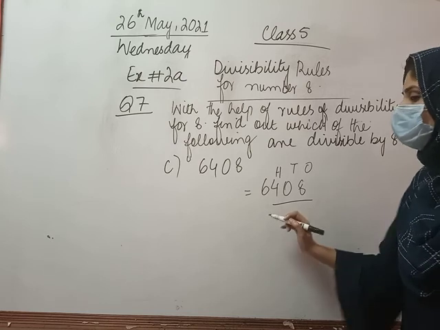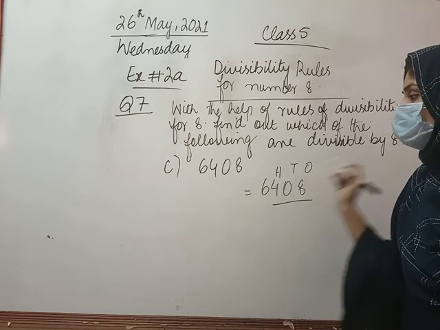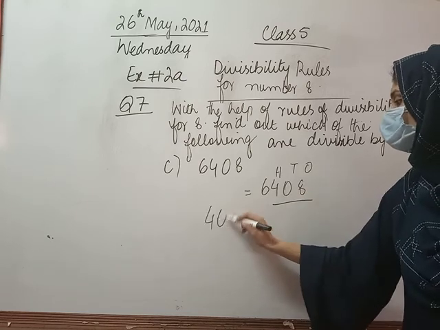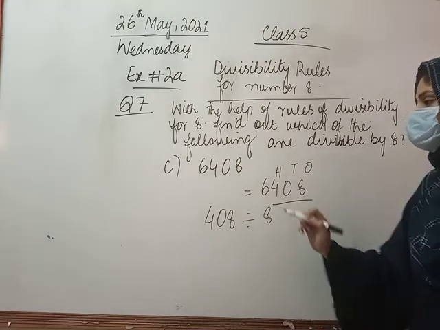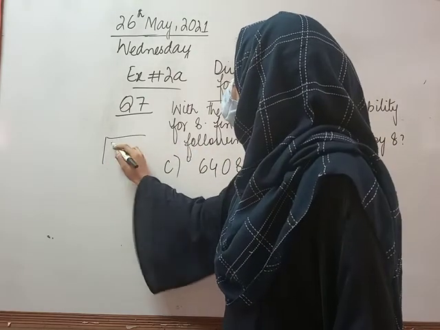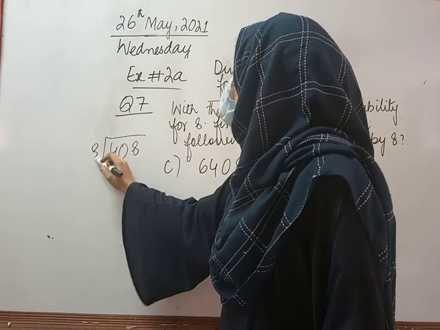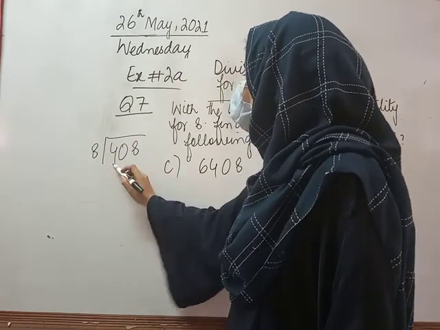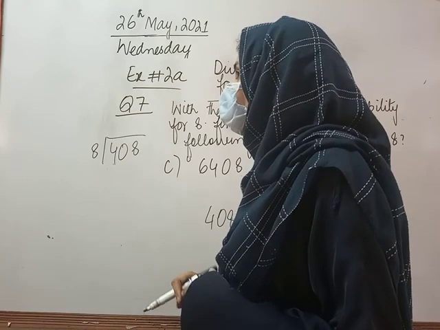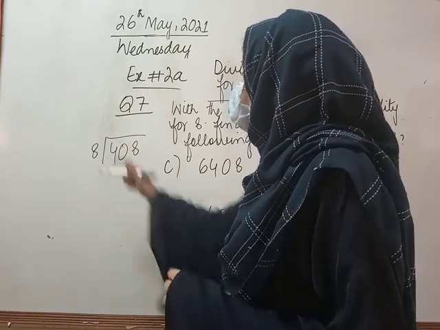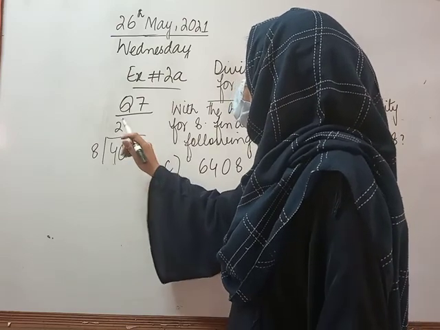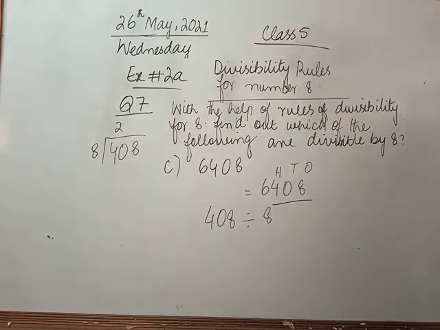I will take the last 3 digits of this number, which is 408, and check if it is divisible by 8 or not. So I will check the divisibility rule for 408 by 8. As you know, I will not take only one number. The first number is 4, which is smaller than 8, so I will take 2 numbers, which is 40.